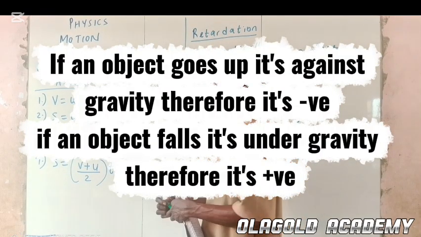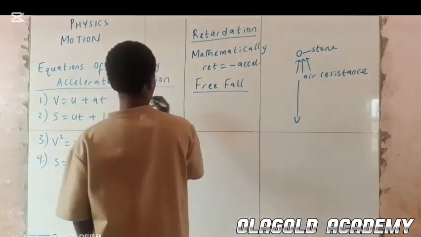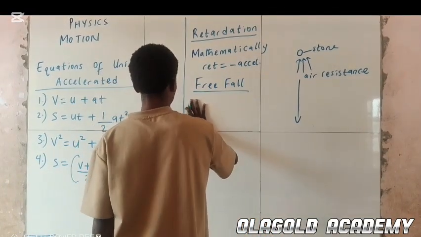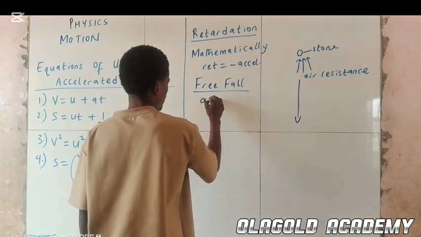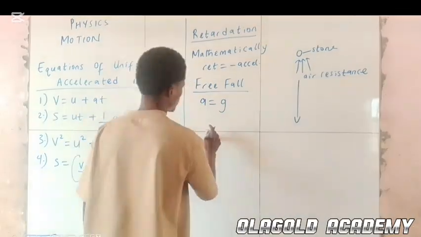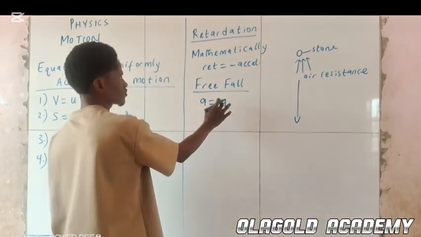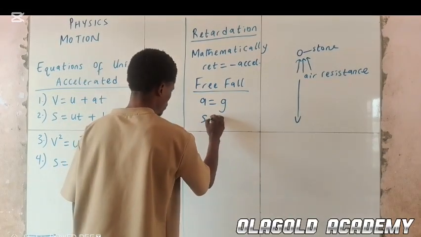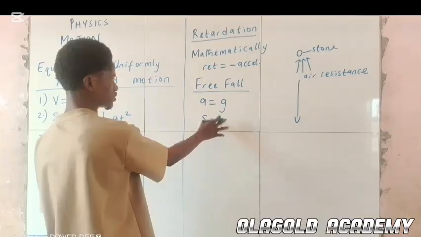Take note. Alright, for free fall, let me note this down. A becomes g, acceleration becomes acceleration due to gravity, distance becomes height. Let's note this.